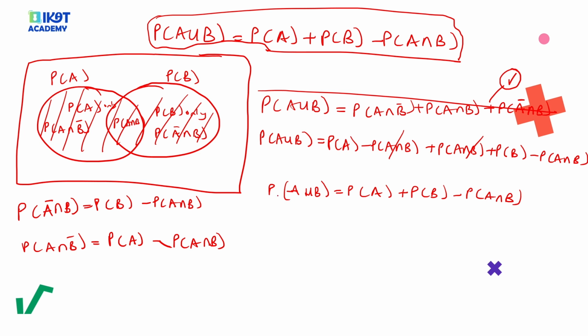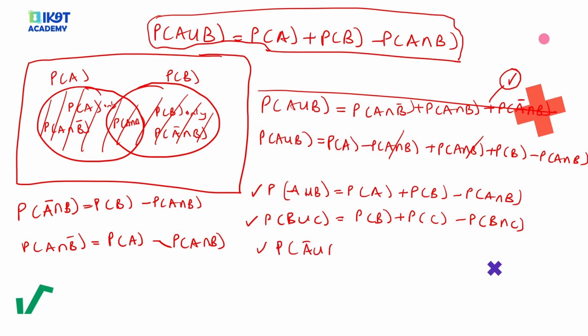And now, by just relating coefficients, if I have the probability of B union C, it's the same thing: the probability of B plus the probability of C minus the probability of B intersection C. Similarly, for the probability of A complement union B complement, it is the probability of A complement plus the probability of B complement minus the probability of A complement intersection B complement.